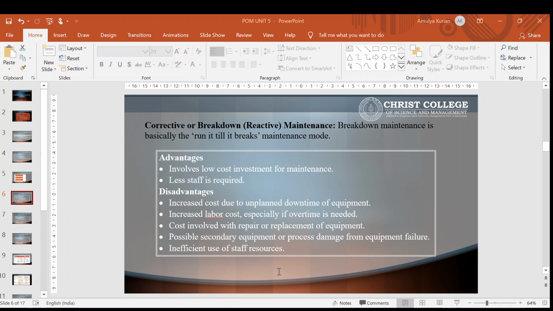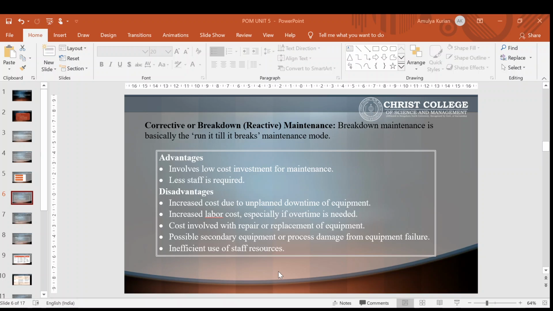These are the disadvantages of corrective maintenance, because it will happen only after the breakdown. So during that time, the cost due to unplanned downtime will increase, labor cost will increase, you have to work more, you have to replace the equipment. So all those costs are involved.